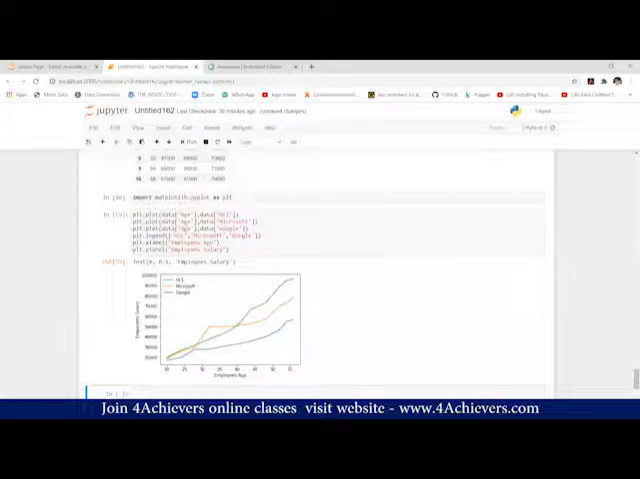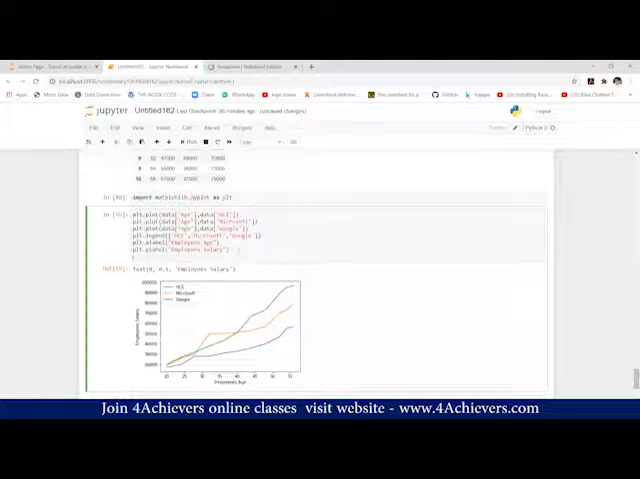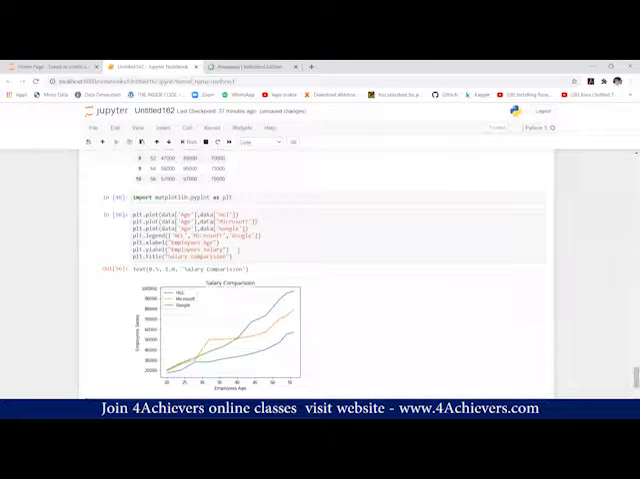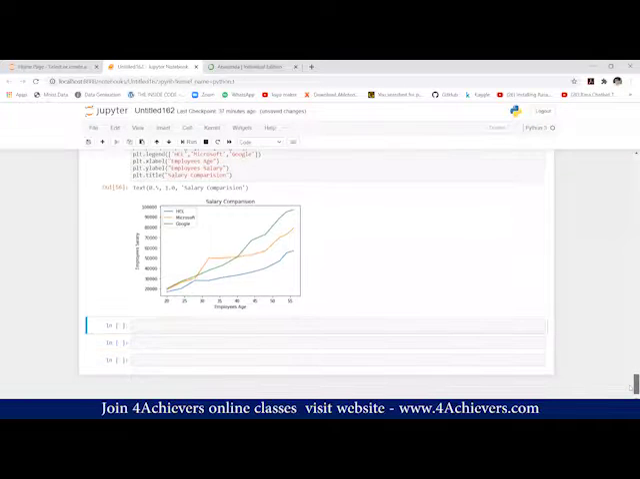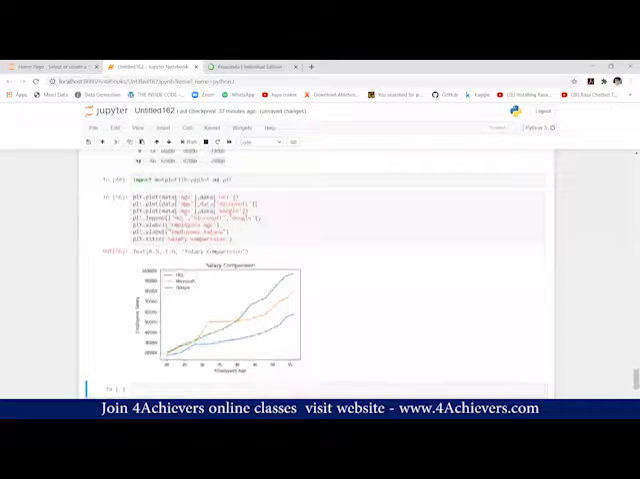You can see this. Now tell me the title for this. Age versus salary, or plt.title, or we can write salary comparison. You can see this. Now it is better to understand. Now this gives us a better understanding. Now something which I have to tell you.